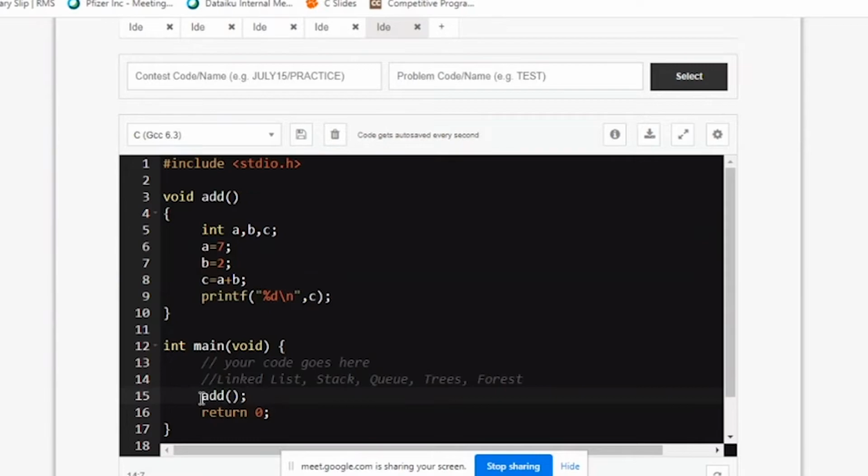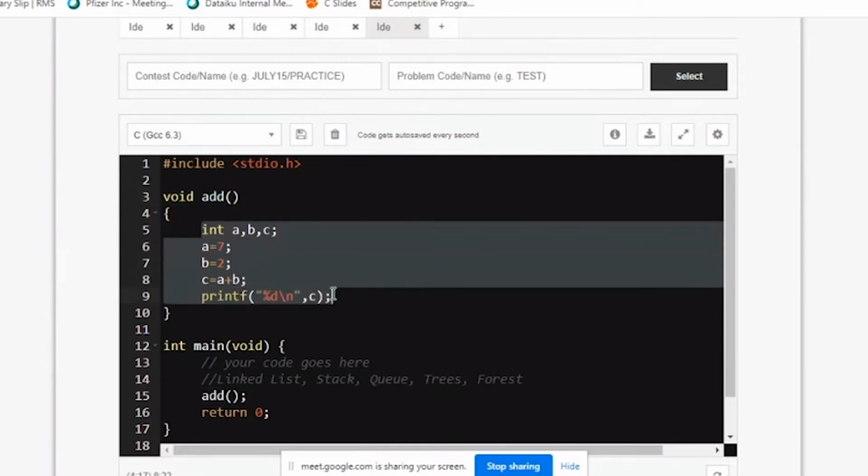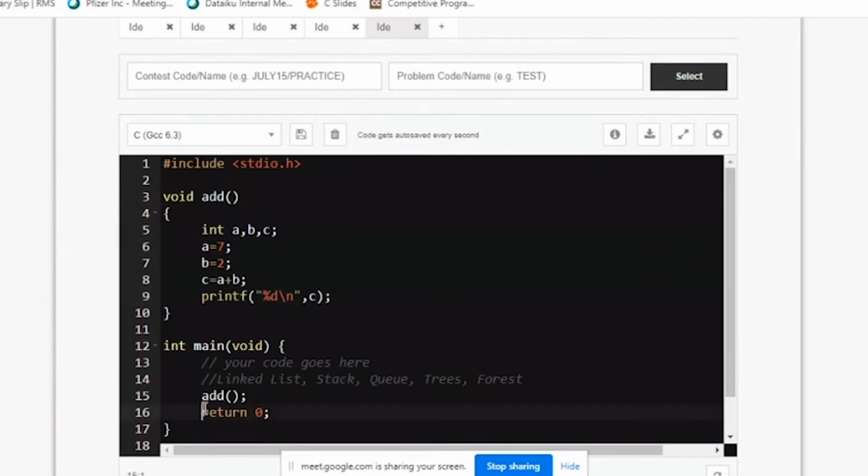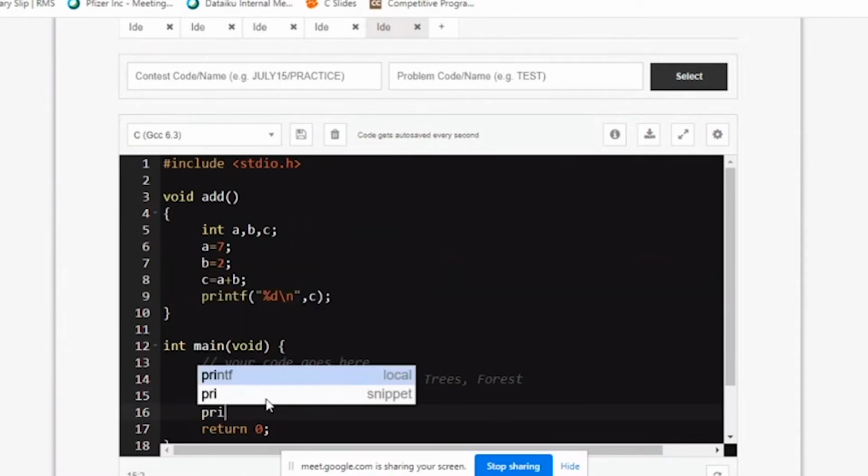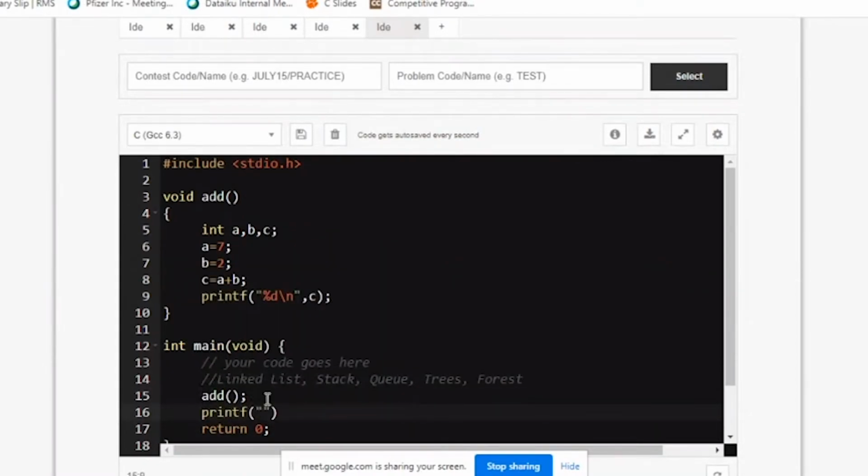In C language, the sizeof operator is the exception. So whenever it sees this, it searches for this particular function in your program. If it finds the same name, there is a function here, and the data type is not returning anything. For example, main is a function that returns an integer. But here I have written a data type called void, which means I'm not returning anything. Clear, right? So it goes to this add, does all this job, and after that it comes to the next line, but there is nothing in the next line. So I'll show you here: a printf statement 2, which I'll write for clarity.